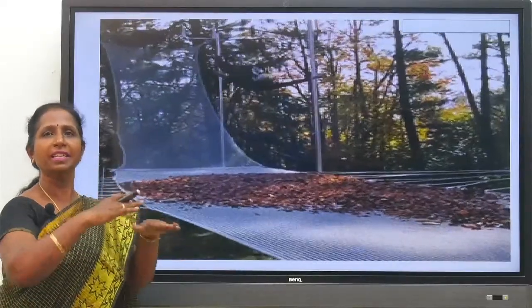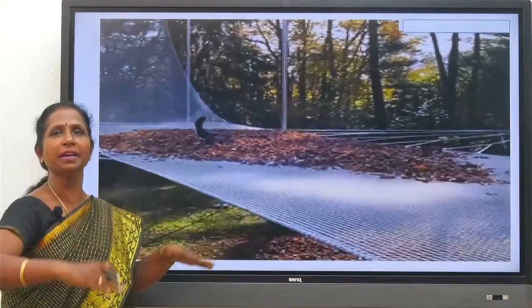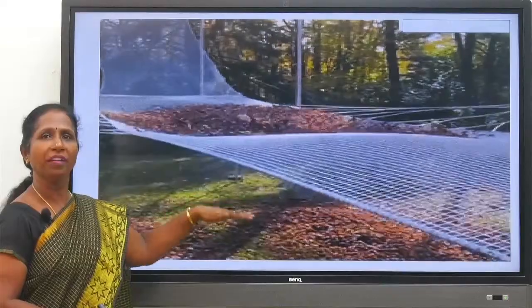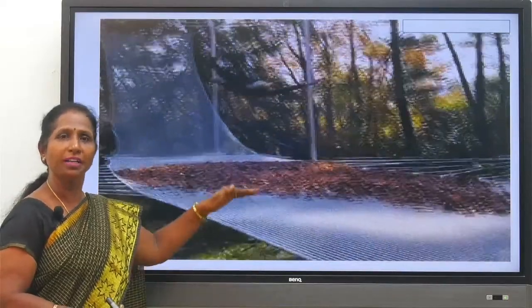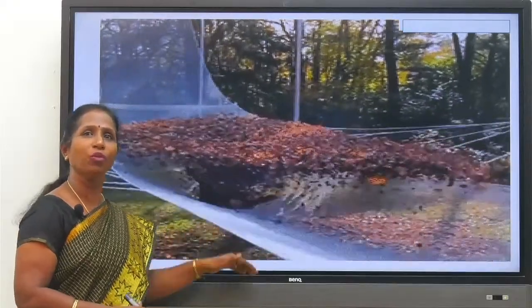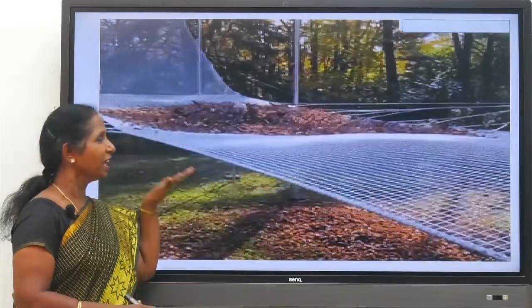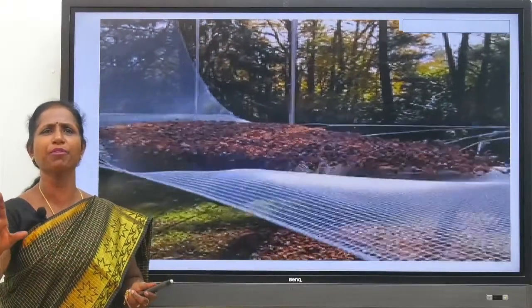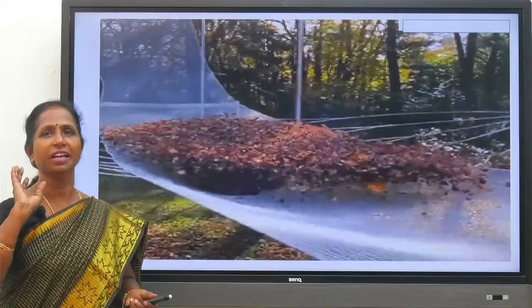It doesn't want to change its rest condition immediately to a moving condition. Even after the net is pulled down, the dust particle on the net does not move along with the net, whereas it stands in the same position. It's the world's best example for the first law, that is inertia of rest.